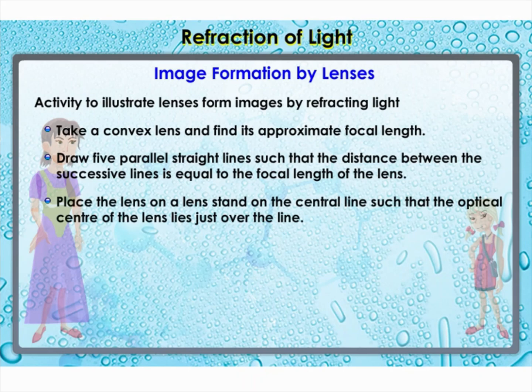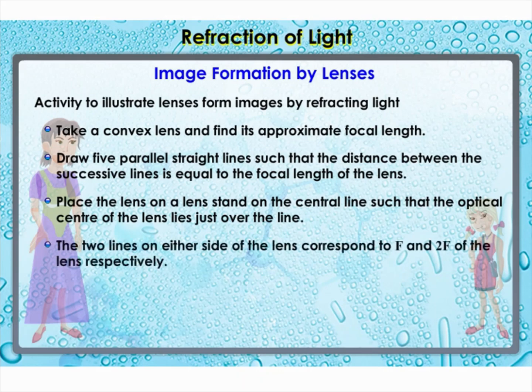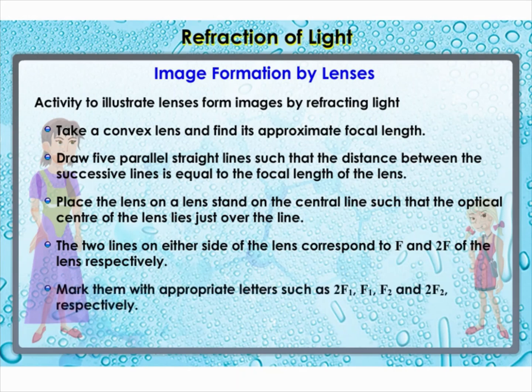Place the lens on a lens stand on the central line such that the optical center of the lens lies just over the line. The two lines on either side of the lens correspond to F and 2F of the lens respectively. Mark them with appropriate letters such as 2F1, F1, F2, and 2F2 respectively.